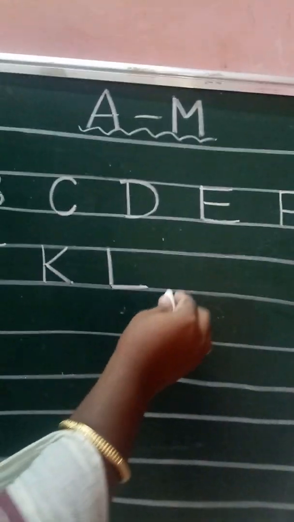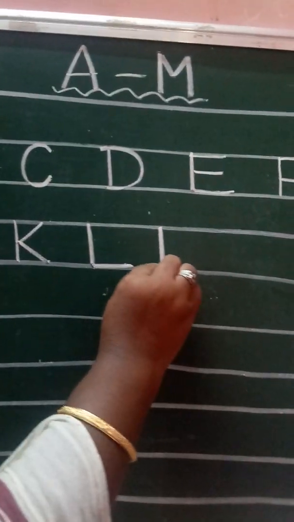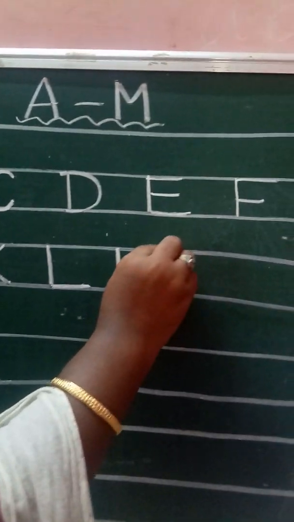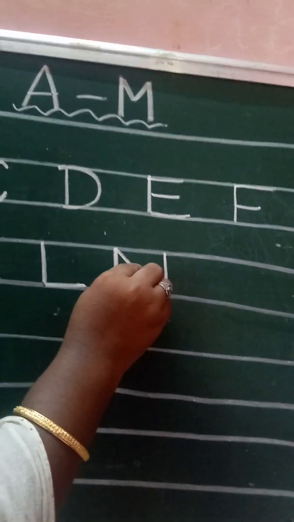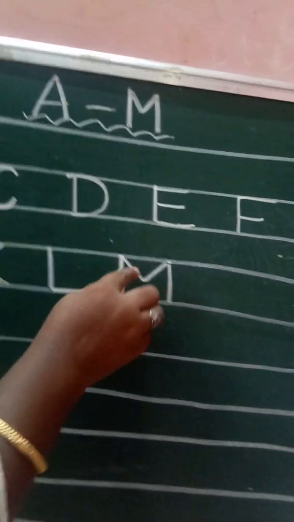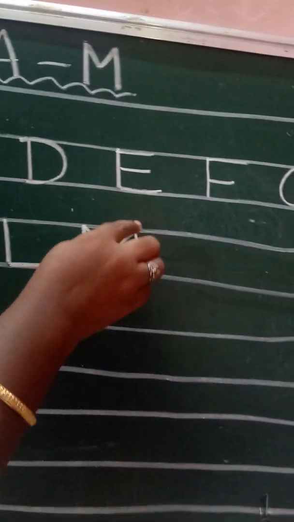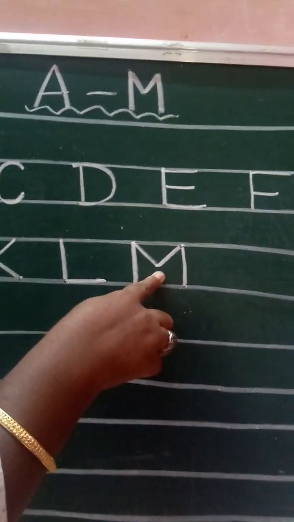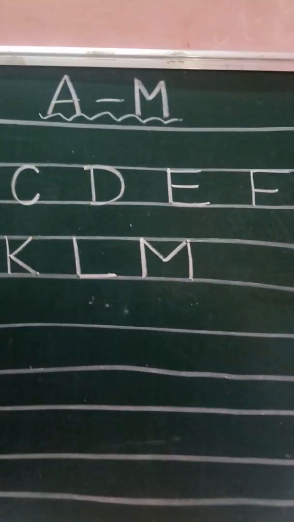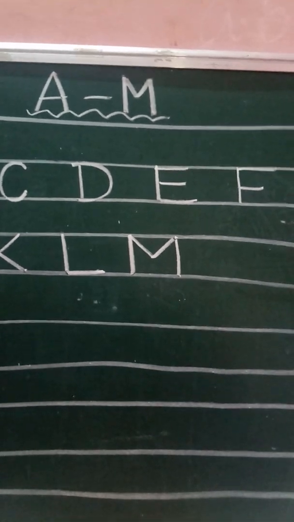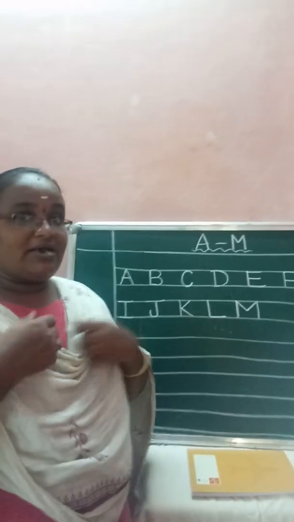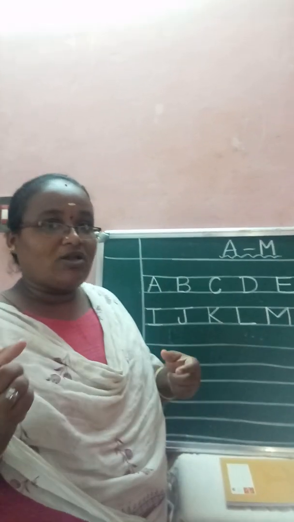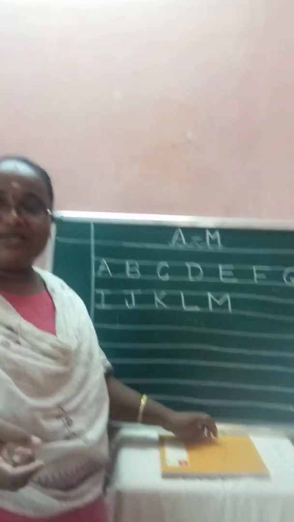Next, L after what letter will come? Yes, very good dear. One standing line, again one standing line. Join the two standing lines with the inverted V. So what letter came? M. M say monkey. Very good dear. Today writing time is completed. Myself is completed. You all completed? You are completed. Very good.